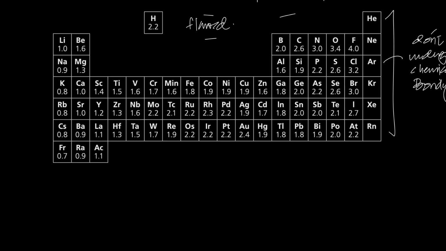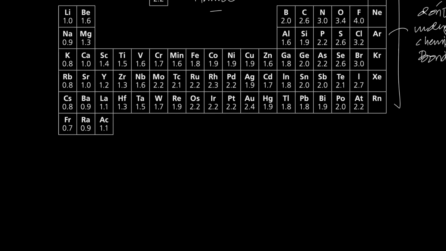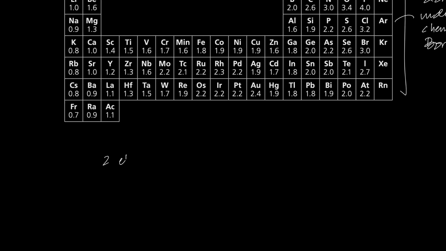Now, why do you need to know these values? Because you need to understand that it's not metal or non-metal which has to do with ionic bonding or covalent bonding. It has to do with electronegativity. What exactly in electronegativity? Well, you realize that when two elements have similar electronegativity, and I'll highlight similar,